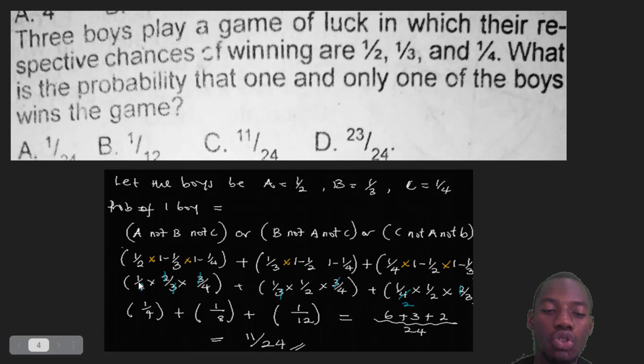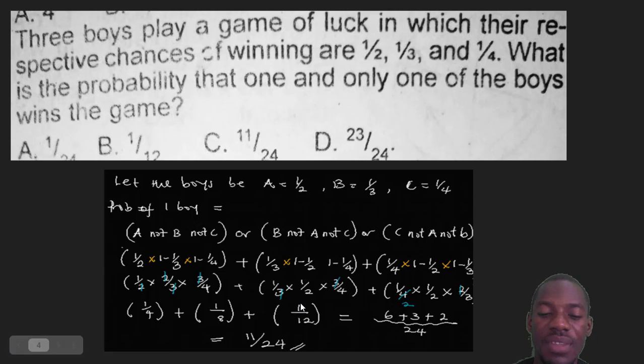If you cut now, 2 we cancel 2, 3 we cancel 3, I'm left with 1 over 4 in the first one. 3 we cancel 3, I'm left with 1 over 8 because 2 times 4 here is 8 in the second one. Then 4 we cancel 2 here, 1, 2 in 4 is 2, I'm left with 1 over 12 in the last one.